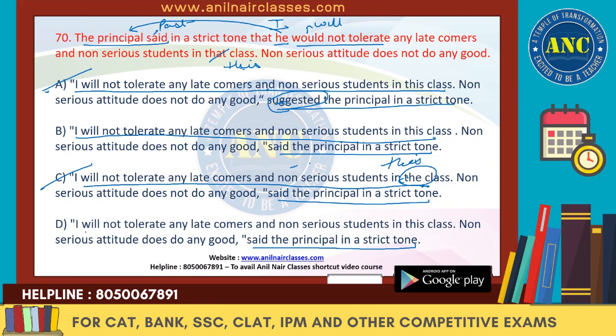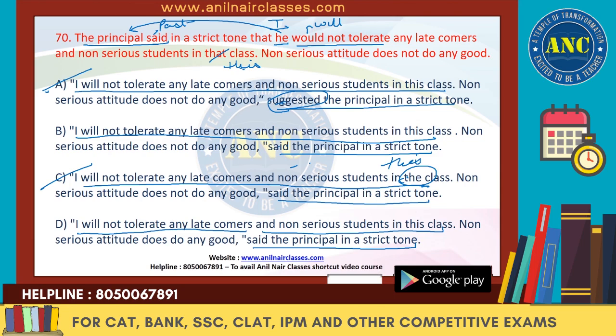So let's have a look at B and D. I will not tolerate any latecomers and non-serious students in this class. Now the next part we'll have a look at it. Non-serious attitude does not do any good. So you're talking about the non-serious students does not do any good.